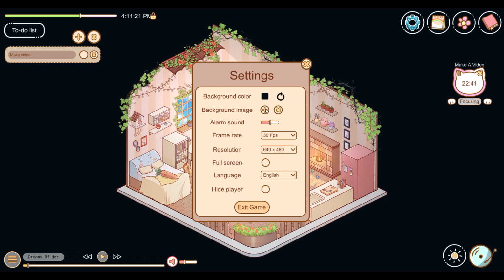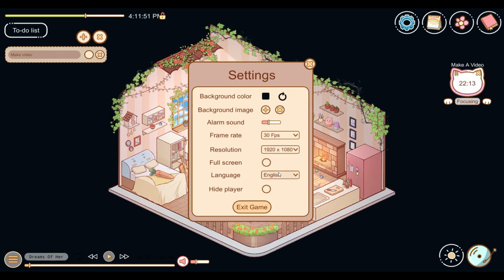There we go. Background, oh, so we can actually set a background image. Interesting. So you can actually import your own background. It does play an alarm once you get to the end of your focus, if you allow that. You can choose different frame rate. Not sure if that really does anything, but, you know. You can also choose your resolution.